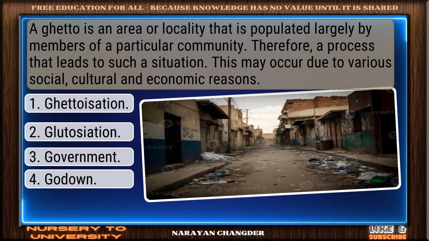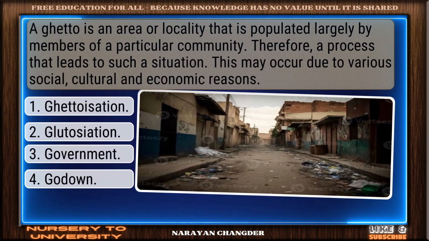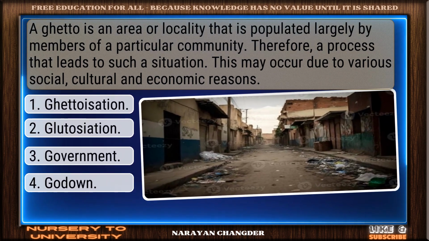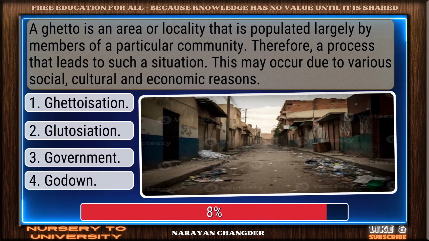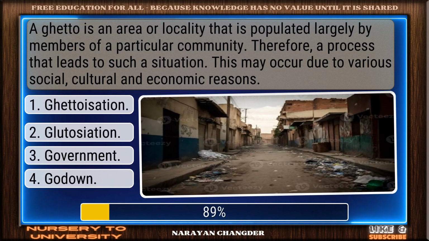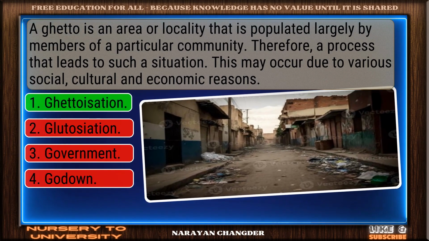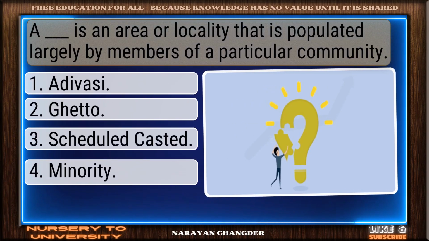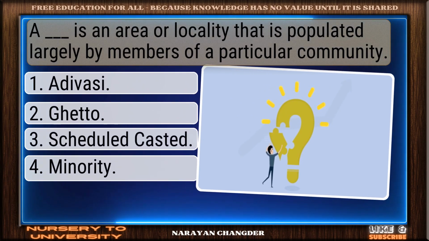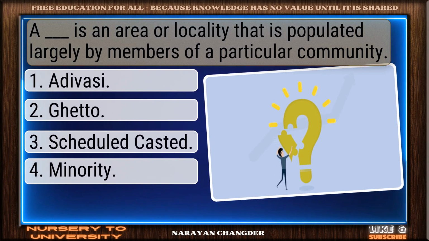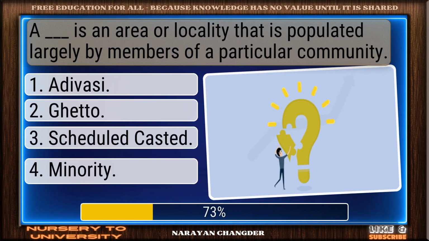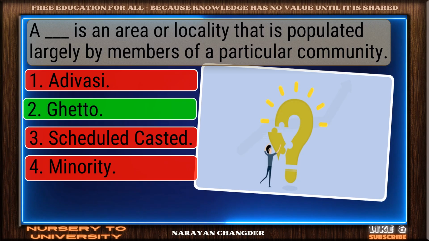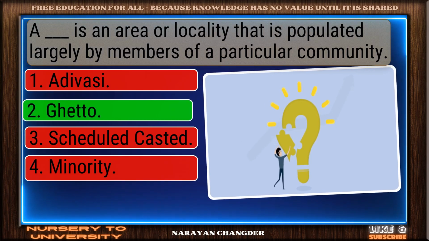Therefore, a process that leads to such a situation. This may occur due to various social, cultural, and economic reasons. Right choice. Ghettoization is the best answer. Question number 3. A dash is an area or locality that is populated largely by members of a particular community. Correct response. Ghetto is the most accurate answer.